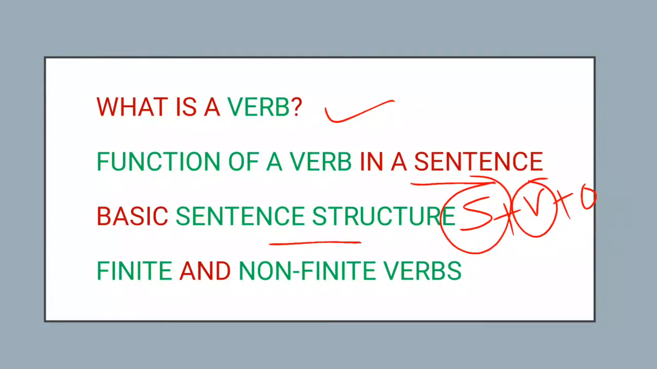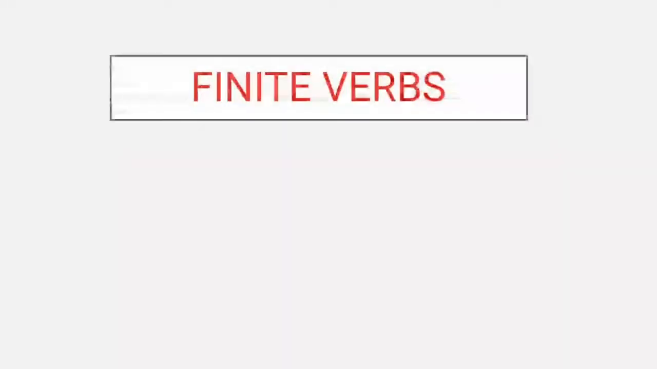Then we talked about the two main types of verbs, that is finite and non-finite verbs, where we understood that finite verbs are the verbs which act as verbs and change according to time, person and number. On the other hand, non-finite verbs are those verbs which do not act as verb and do not change according to time, person and number. In this video, we will only talk about finite verbs.